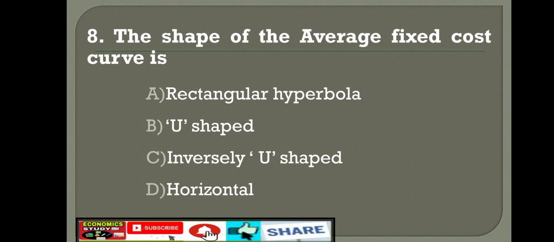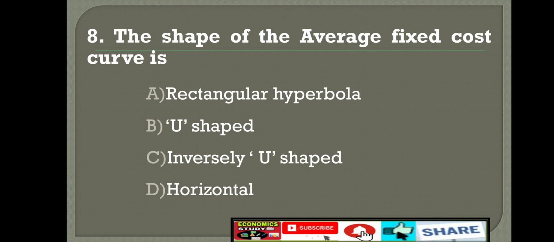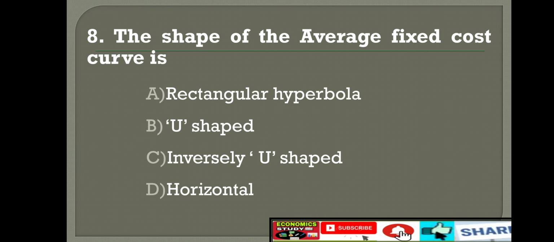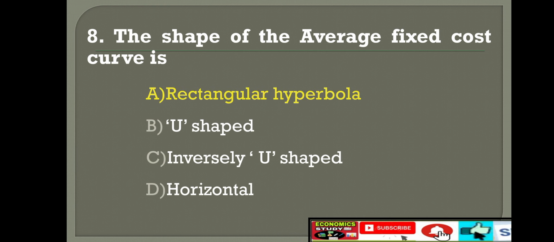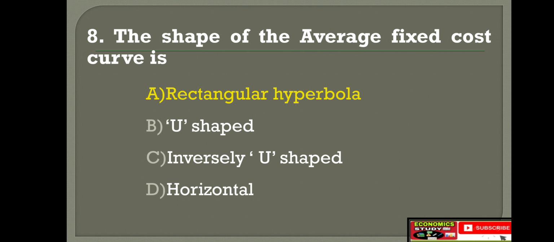The shape of the average fixed cost curve is option A, rectangular hyperbola, option B, U-shaped, option C, inversely U-shaped, option D, horizontal. Right answer is option A, rectangular hyperbola. The shape of the average fixed cost curve is rectangular hyperbola. Yes. Next chapter, fourth chapter, the theory of firm under perfect competition.